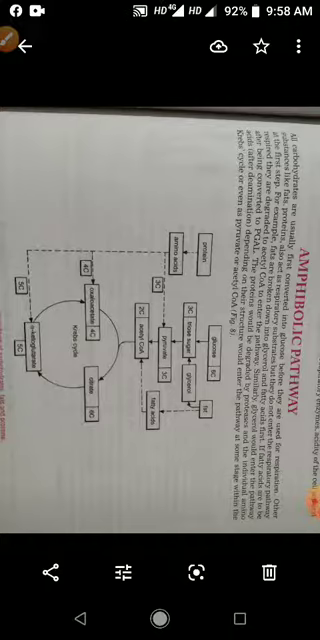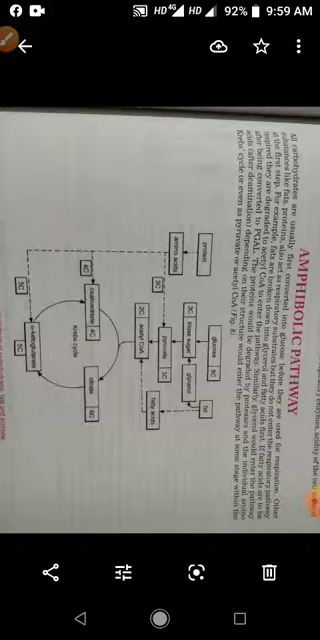In respiration, you have to study the Krebs cycle, which is called the amphibolic pathway. Krebs cycle is the best example of amphibolic pathway. So what is amphibolic pathway? Children, you have to know what is amphibolic pathway.